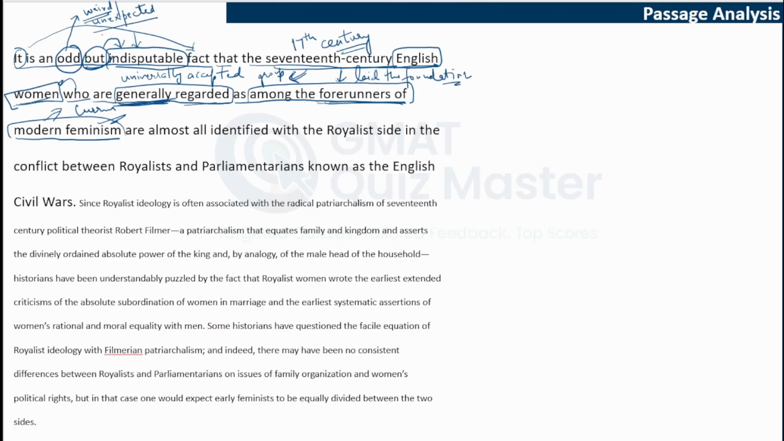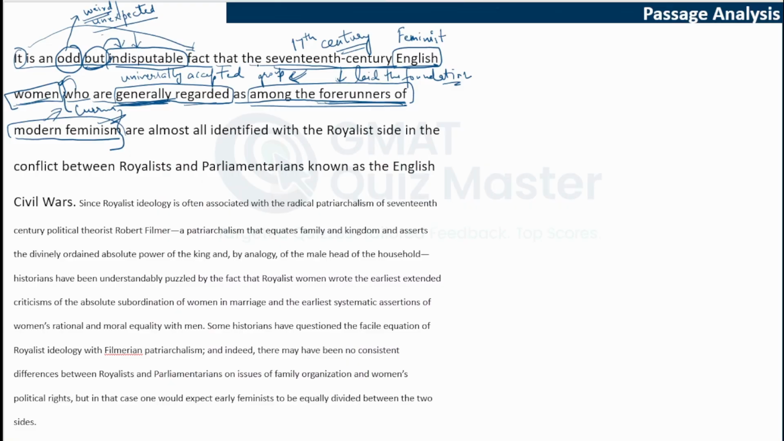So, what does this mean? This means that these English women can be considered to be sort of feminists. They would support feminism, right? Because they're generally regarded as among the forerunners of modern feminism. All right, so this is a description given to us about these women. Let's read the fact now.